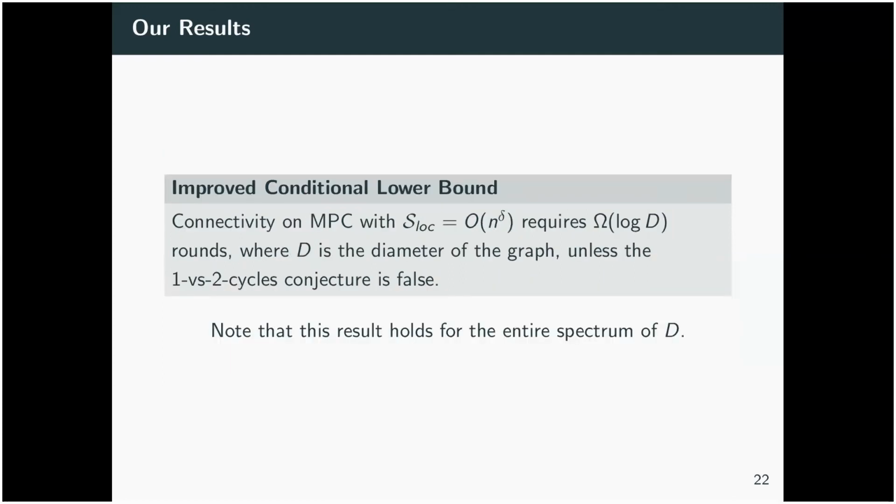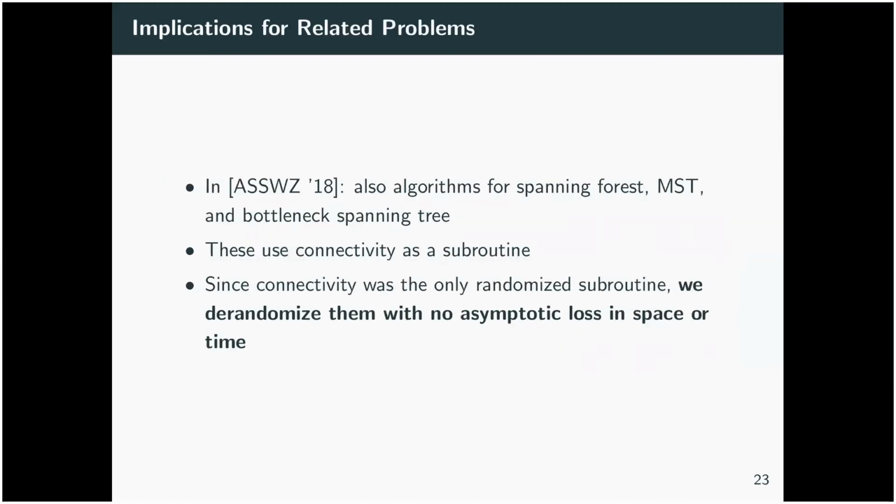As I've said, we also improve this conditional lower bound so that it holds for all values of D. And also there are some implications for related problems. In this paper by Andoni et al., they also came up with algorithms for spanning forest, minimum spanning tree, and bottleneck spanning tree. These use connectivity as a sort of black box subroutine.